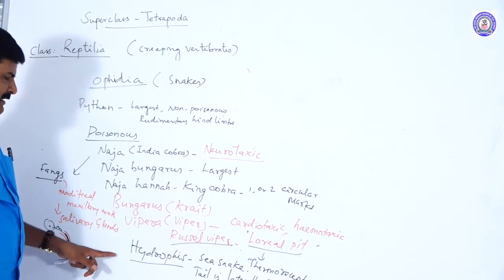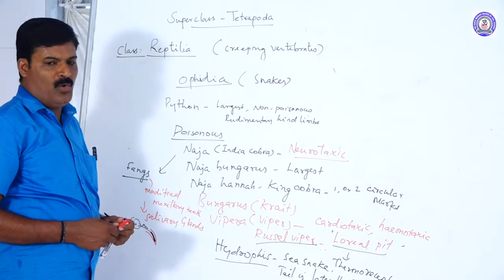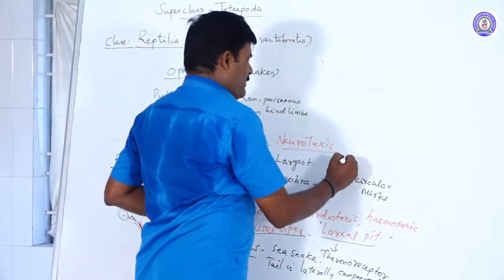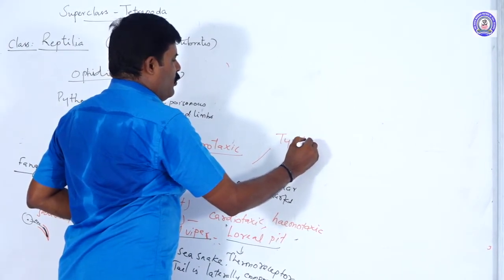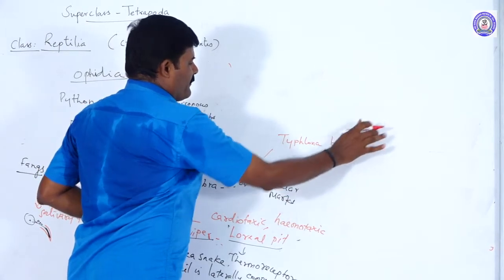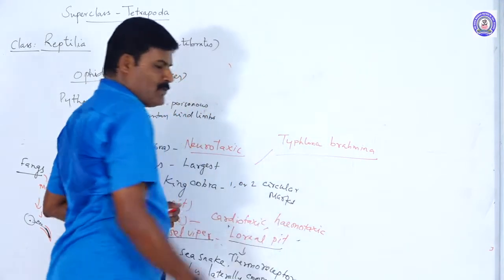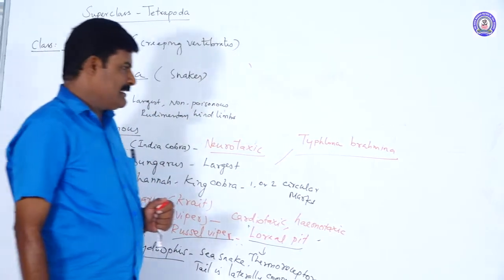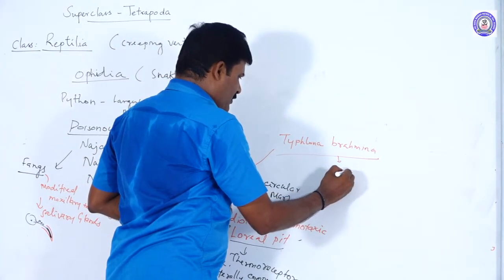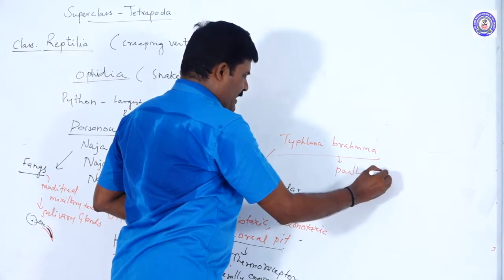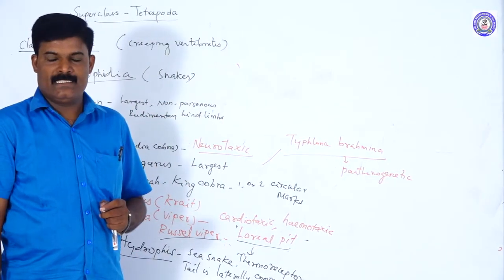Next is Typhlops braminus, one of the snakes. This is the smallest snake, and it has parthenogenetic characters. What is parthenogenesis?